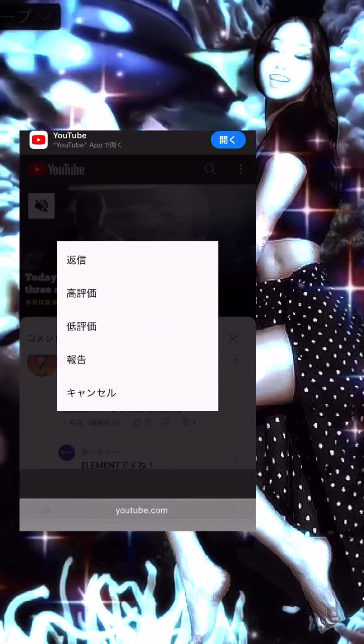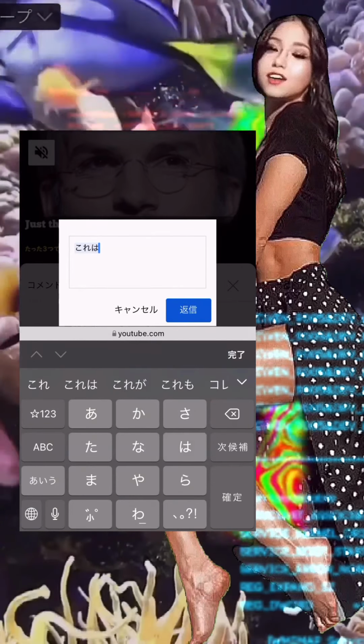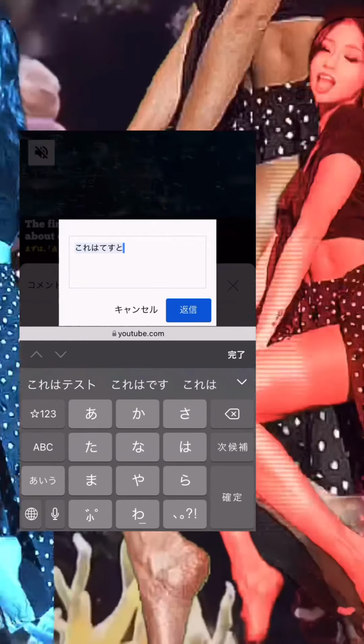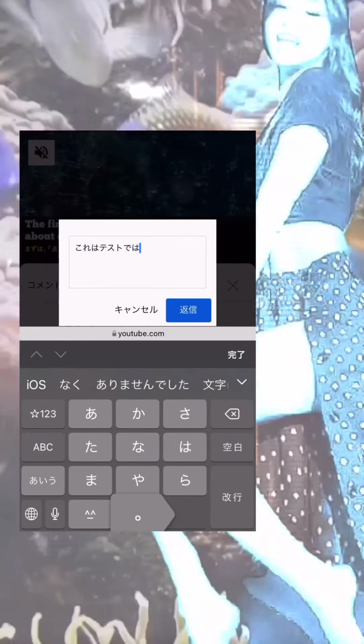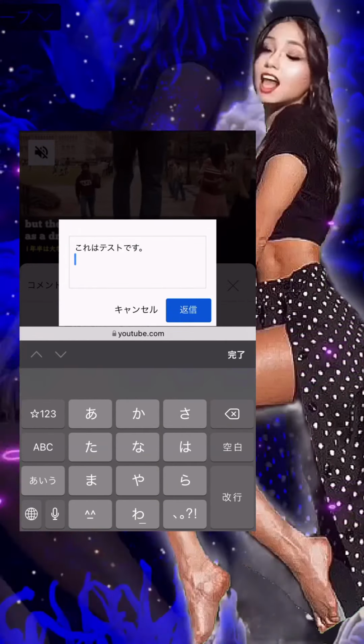This is also really easy. Specify the range of text written in Japanese. Just click Translate from the sharing menu that appears. It will be translated immediately, so if you click Replace with Translation, it will be translated into English.